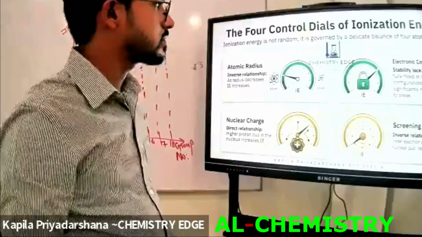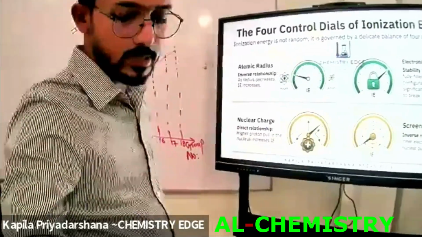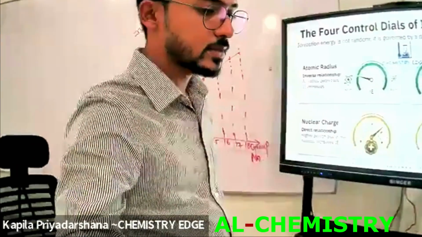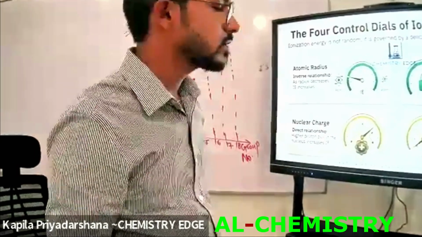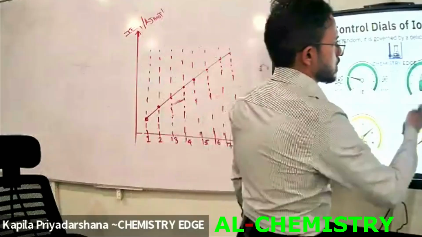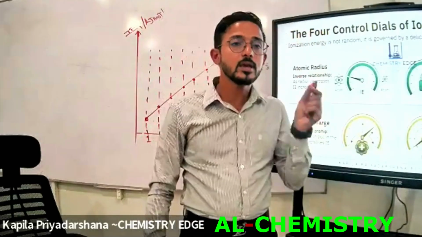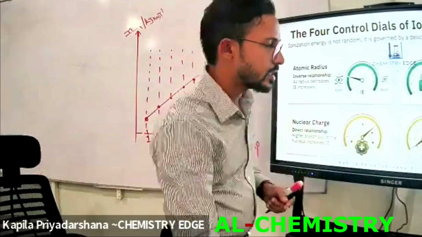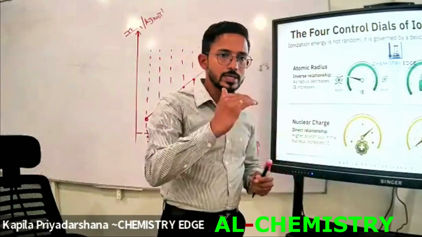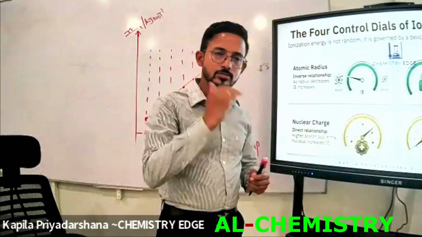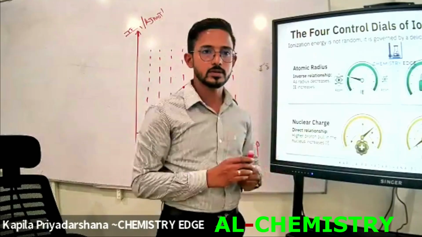Okay. Then, when we consider the electron configuration, look at this. Stability. The stable electron configuration. Tell me, is it easy to remove electrons from a stable electron configuration or not?